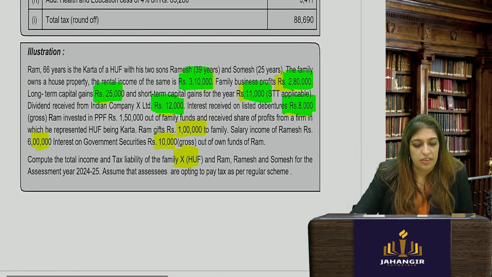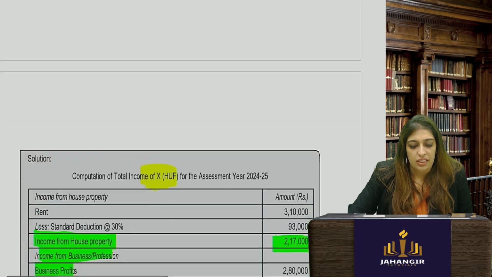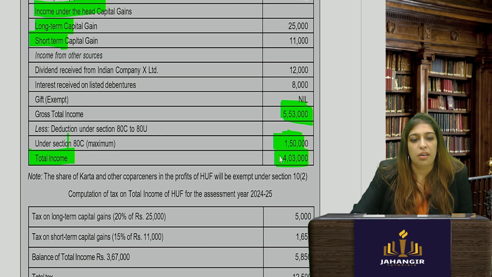Let's go up. Ram invested out of family funds. If it is family funds, PPF. Okay, so you subtract, you will get total income of the HUF. This is total income of HUF.